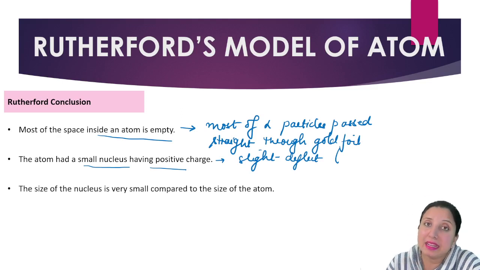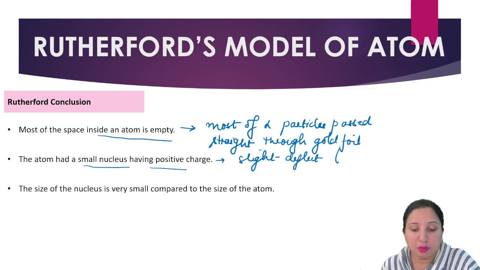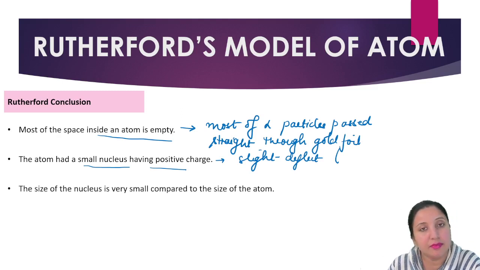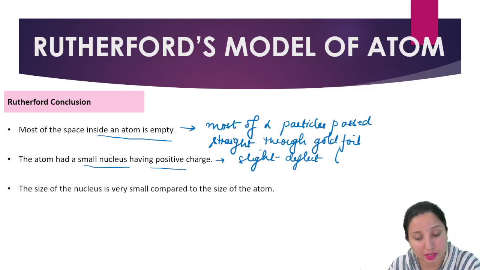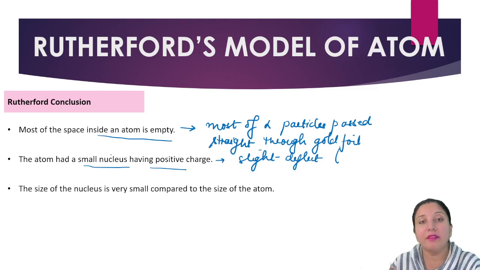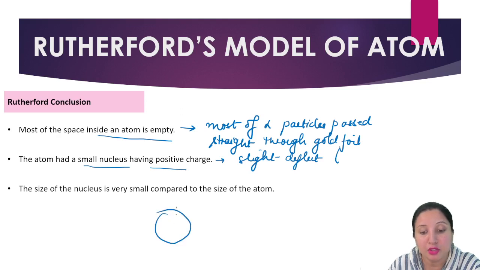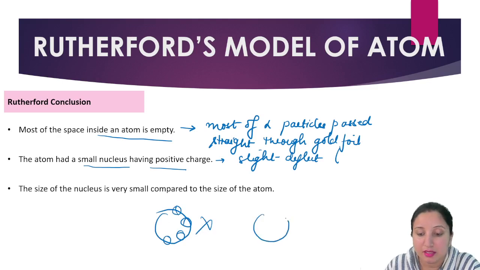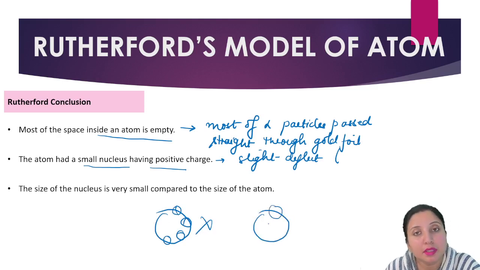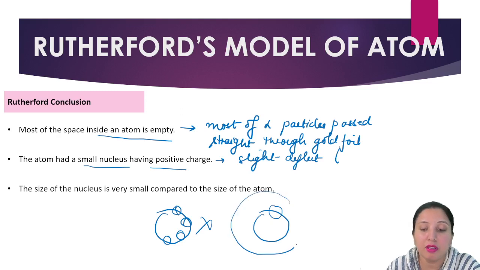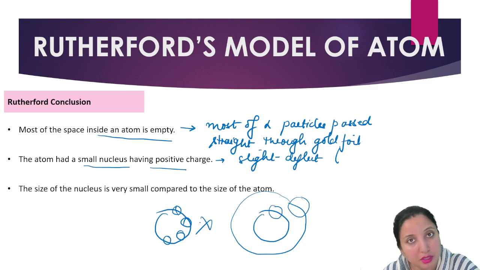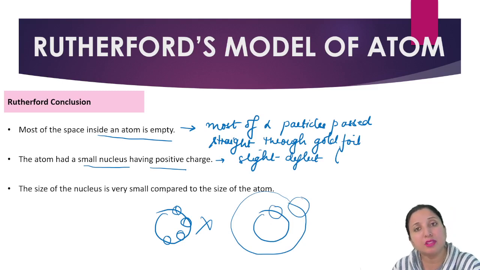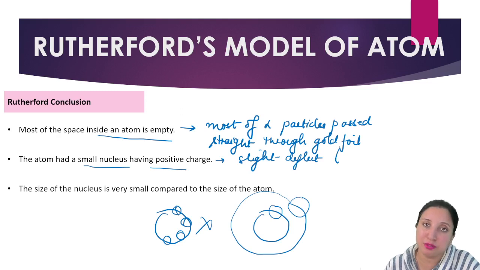Now at last, I would like to conclude that we can derive that there is a positively charged nucleus at its center, and most of the mass of the atom is in the nucleus. Electrons are revolving around the nucleus in different orbits. It doesn't mean that, for example, in this orbit all my electrons are going to be over here. No, not like this. In this orbit I am going to have a particular electron, and for another electron it is going to have its own orbit. And the size of the nucleus is very small compared to the size of the atom.